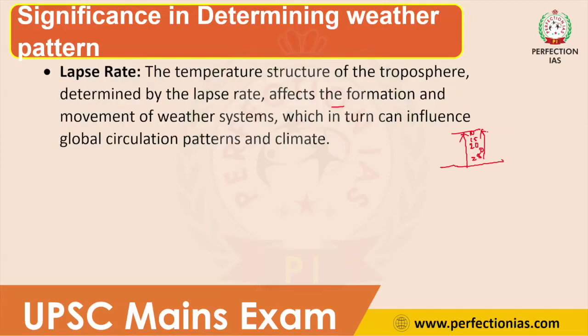This lapse rate happens only in the troposphere. After the troposphere, inverse lapse rate will happen, which means the temperature starts increasing while we move up. But only in the troposphere does this lapse rate happen. This lapse rate plays an important role in determining many weather systems of the Earth's surface, and it plays an important role in global circulation pattern. This is the first significance.